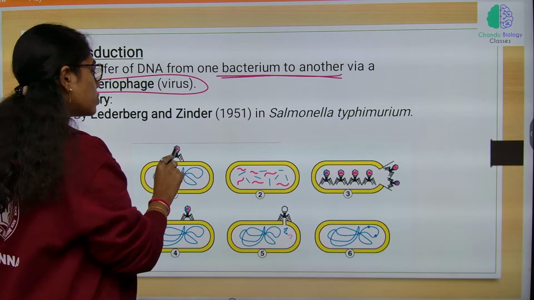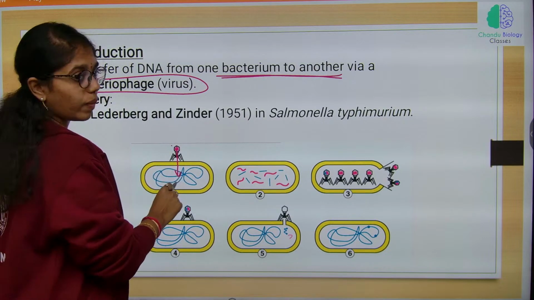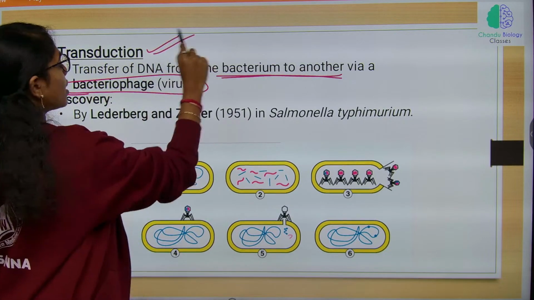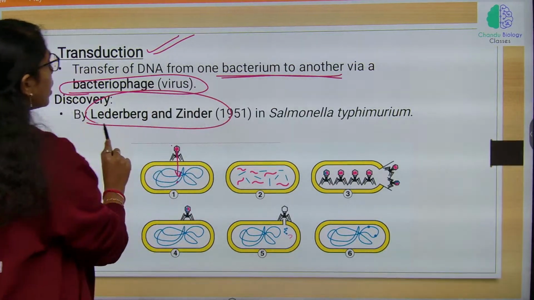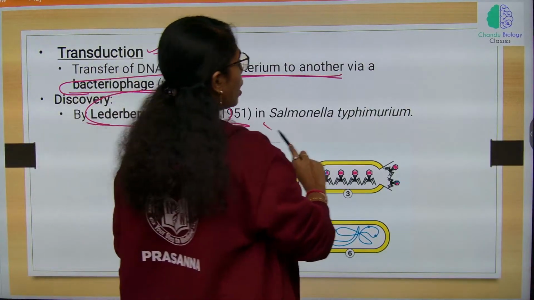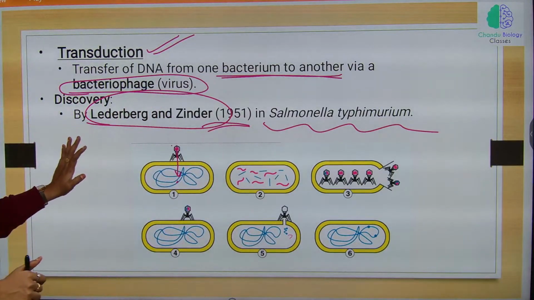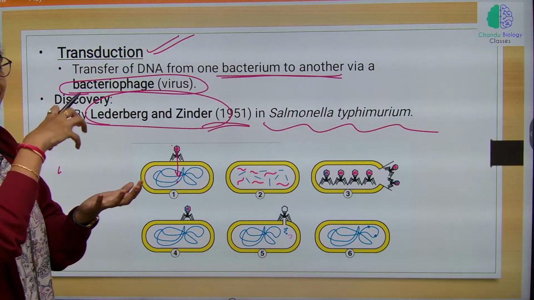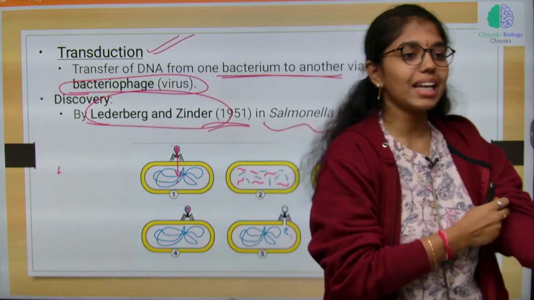So, the transfer of genetic material from this virus to bacteria is called transduction. Transduction was discovered by Lederberg and Zinder in the year 1951 when they were working on Salmonella typhimurium. About the bacteriophage infecting bacteria, we have learnt clearly in the lytic cycle and lysogenic cycle.